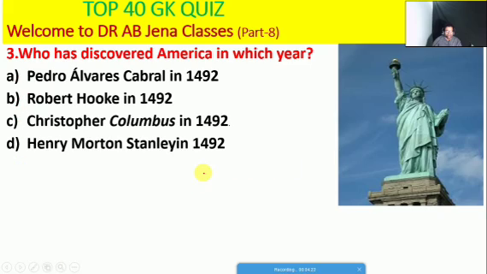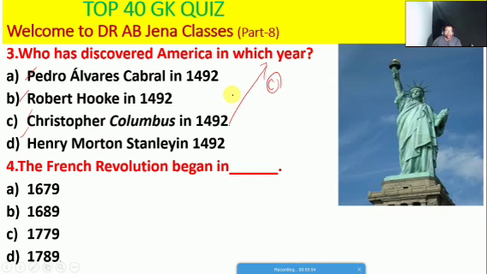Next one we will see, who discovered America and in which year, whether Pedro Alvarez Cabral in the year 1492, or Robert Hooke in the year 1492, or Christopher Columbus in 1492, or Henry Morton Stanley in 1492? So friends, here C is the right option. Christopher Columbus discovered America in the year 1492.